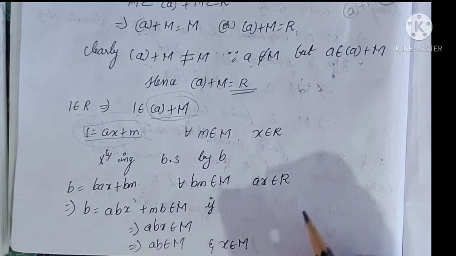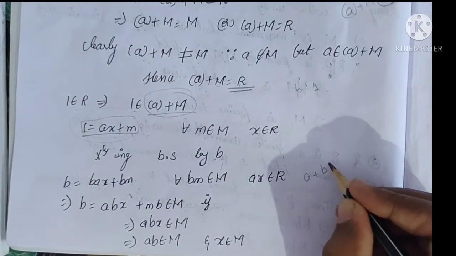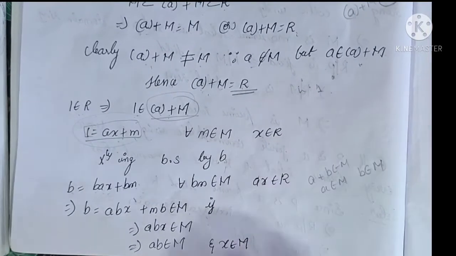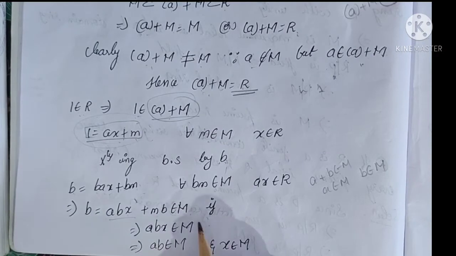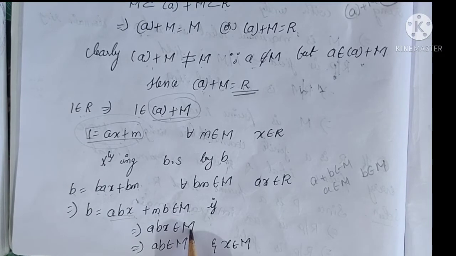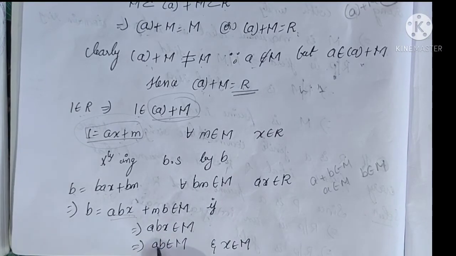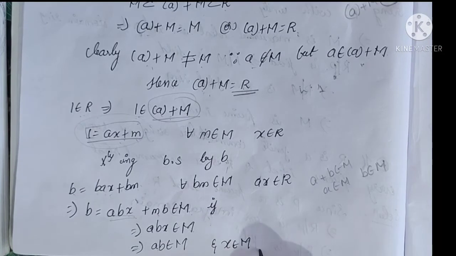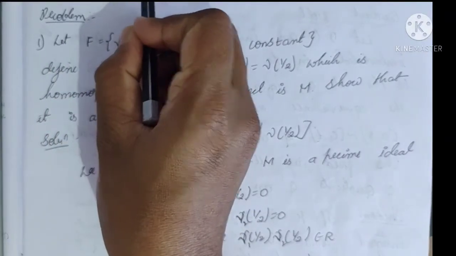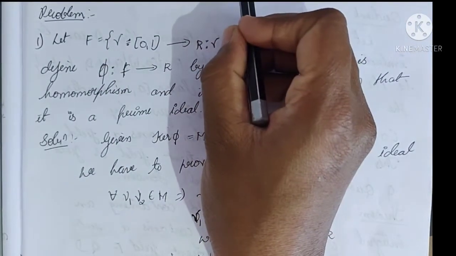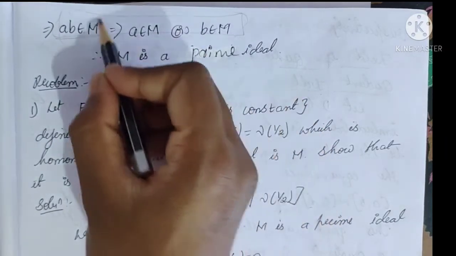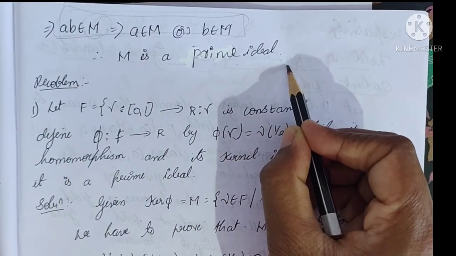Now, a b belongs to capital M means ab belongs to M. This implies abx belongs to M, and mb also belongs to M. Here, abx belongs to M means ab belongs to M, or x belongs to M. ab belongs to M means either a belongs to M or b belongs to M. This is of the form of the definition of prime ideal, therefore M is a prime ideal.